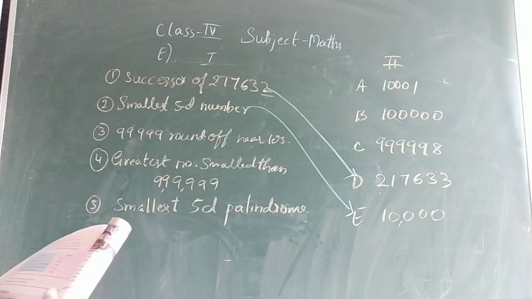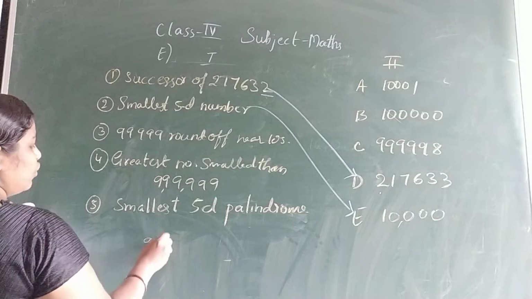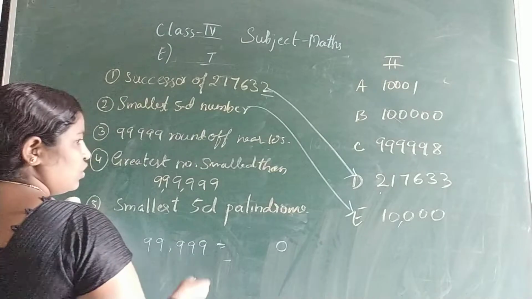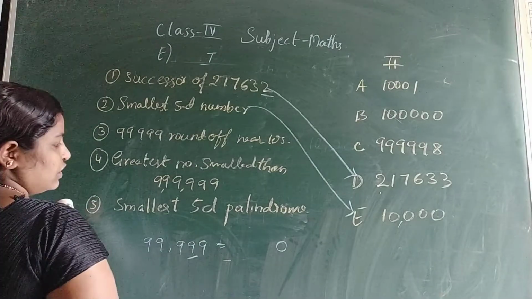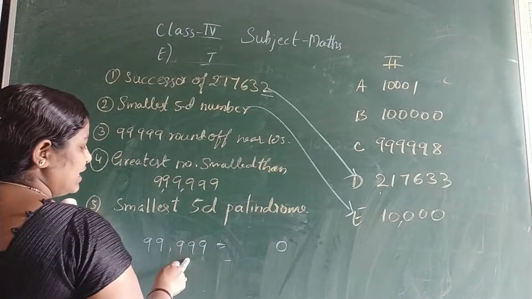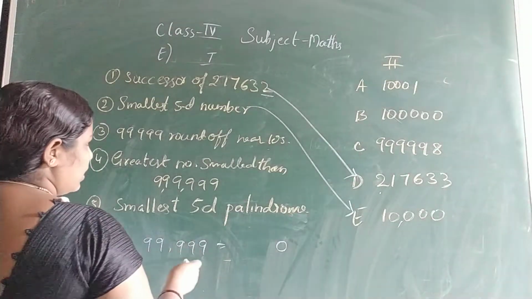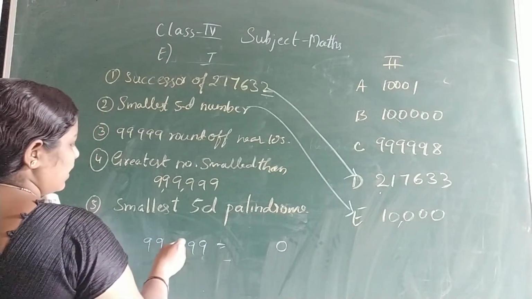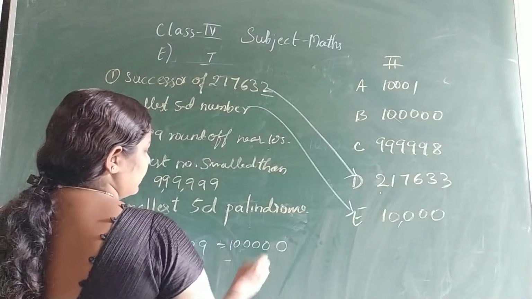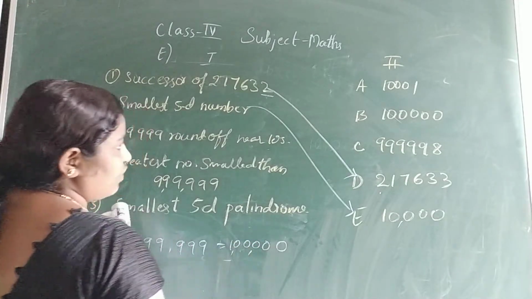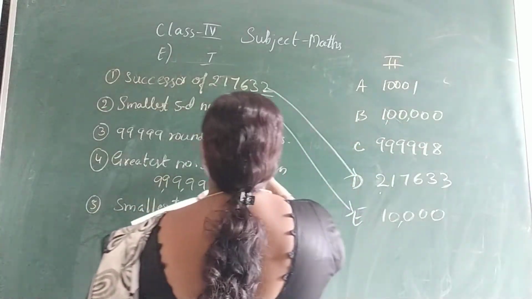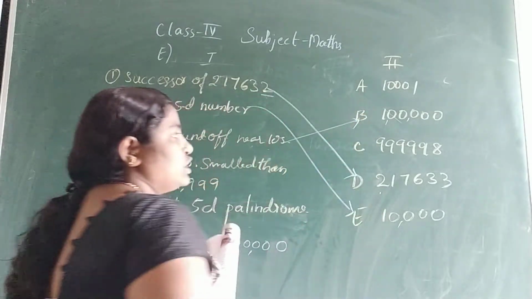99,999 rounded off to the nearest tens. So we'll do this. Nearest to tens means 1, 0. Then look at the ones place. So ones is more than 5. The next number increases by 1. So if we increase 1, 9,999 will become 10,000. Yes. So the answer will be 1 lakh. So this is 1 lakh. Third one. Answer is B.